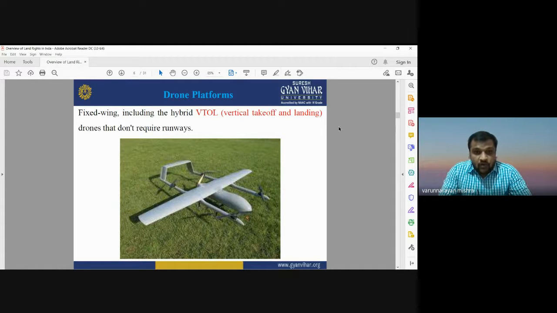The full form of VTOL is vertical takeoff and landing, so it is known as hybrid VTOL. It means the same platform is used for takeoff and landing. Drones based on the hybrid VTOL system don't require any runway. They can take off from the place where they are standing, and land at the same place. So these are a very important type of drone.